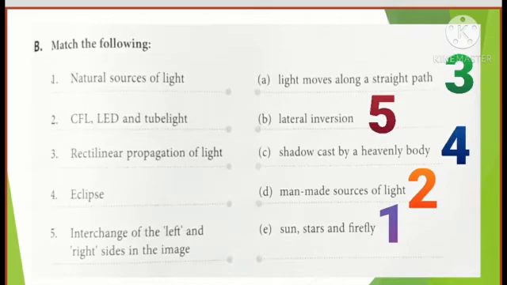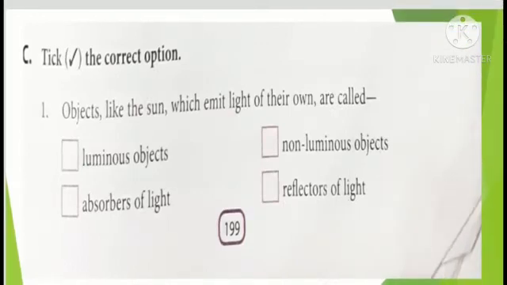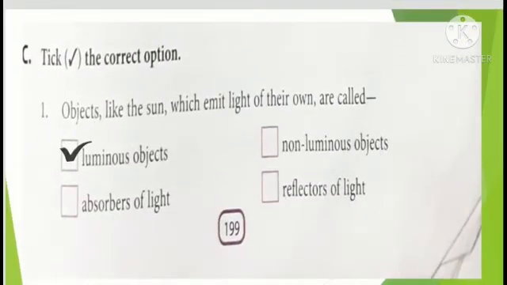Now only MCQs are left. Are you ready? Yes. Now the first one that is given at page number 199, objects like the sun which emit light of their own are called what? And the answer is the first one, luminous objects.